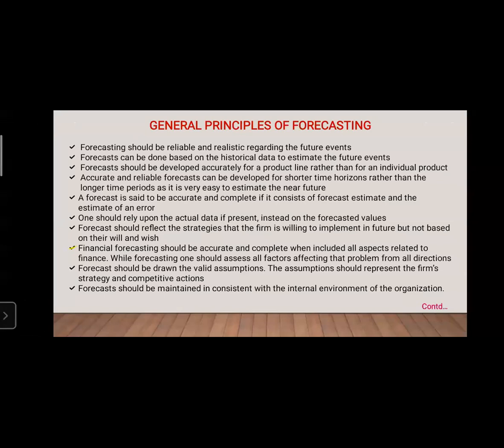The third point, the forecast should be developed accurately for a product line rather than for an individual product. The fourth is accurate and reliable forecast can be developed for shorter time horizons rather than longer time periods, as it is very easy to estimate the near future. The next point, a forecast is said to be accurate and complete if it consists of a forecast estimate and the estimate of an error. And the next one, it should rely upon the actual data if present instead of the forecasted values.